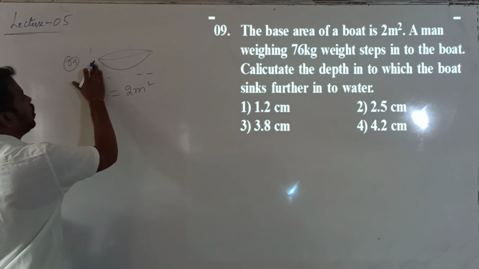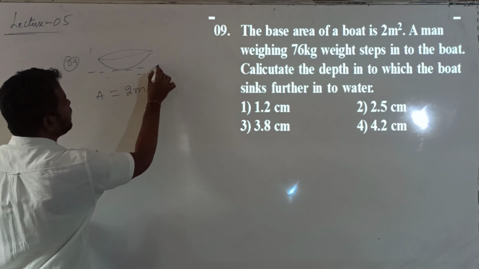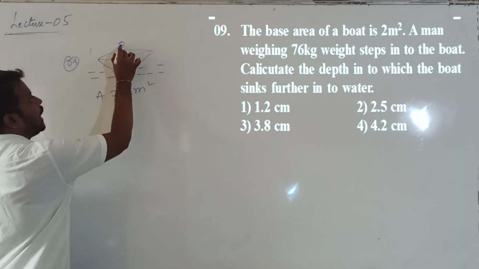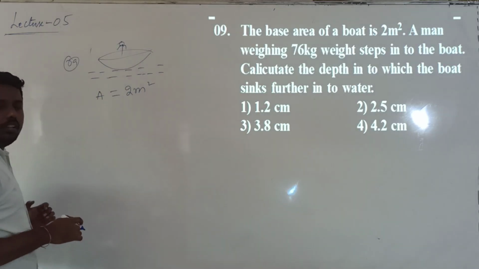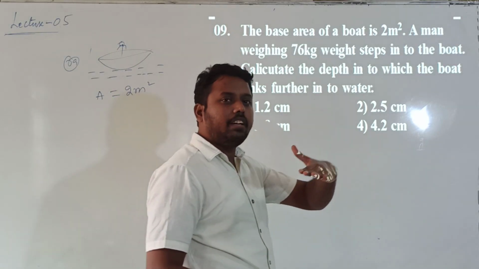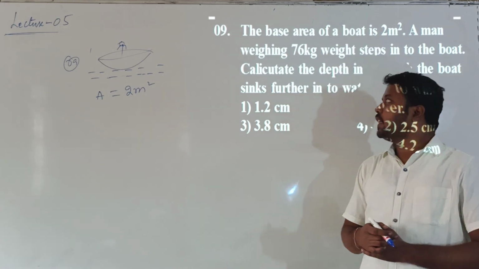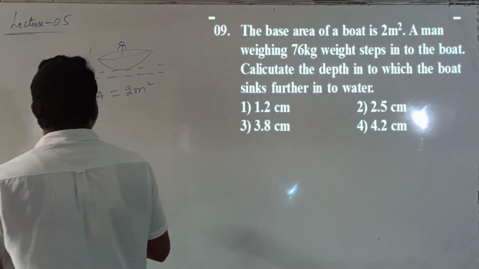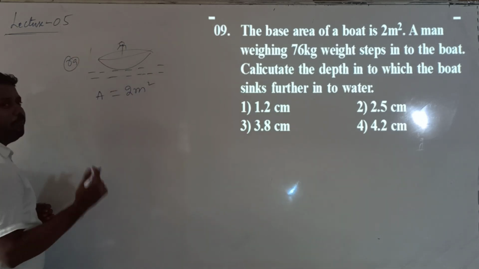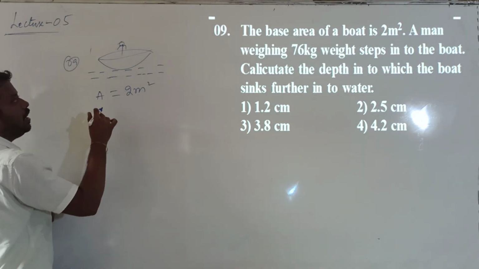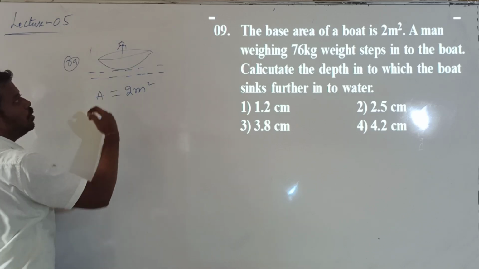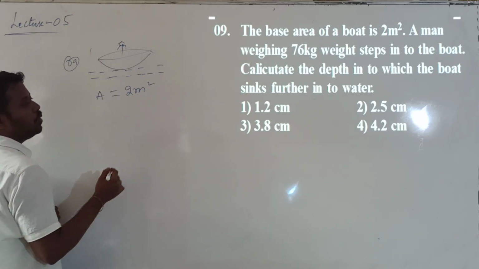It is floating in water. So water was there, it is like this. Clear? Now what happened? A man stepped into the boat. Then what happened to the boat? It will depress, it will move down. They are asking up to what depth the boat will go down. The boat will not sink completely. So after the man gets into the boat, it will move down. That value I want to calculate.